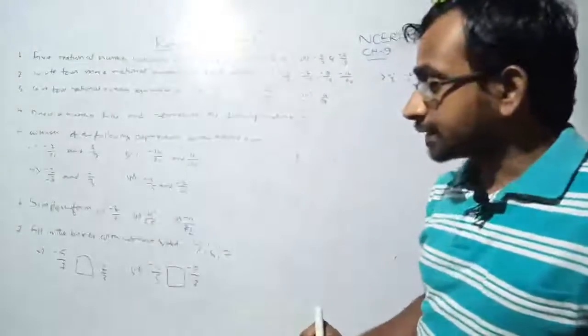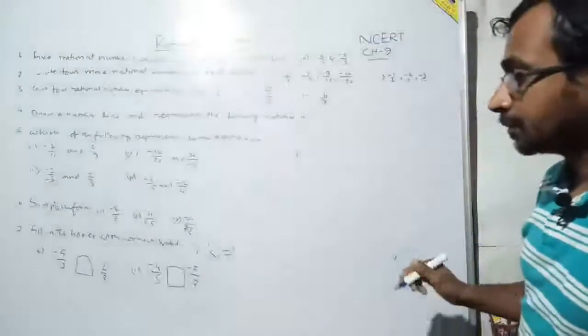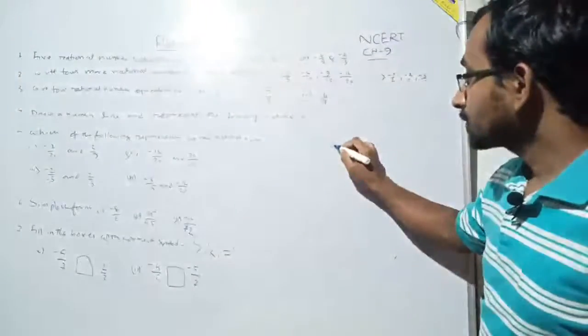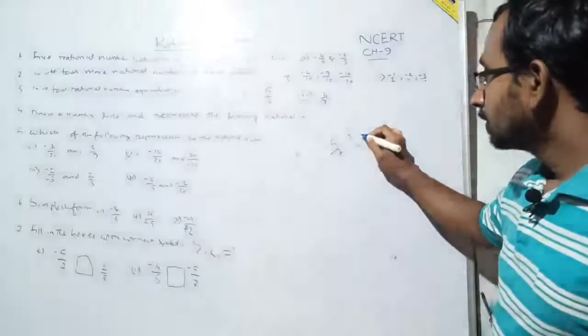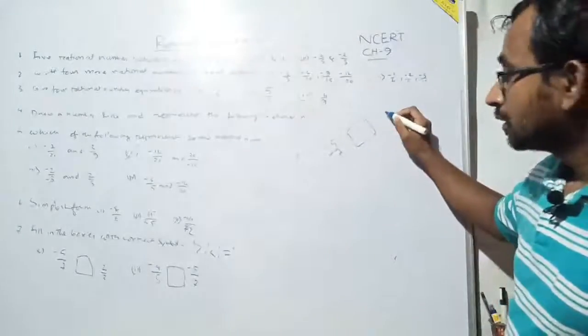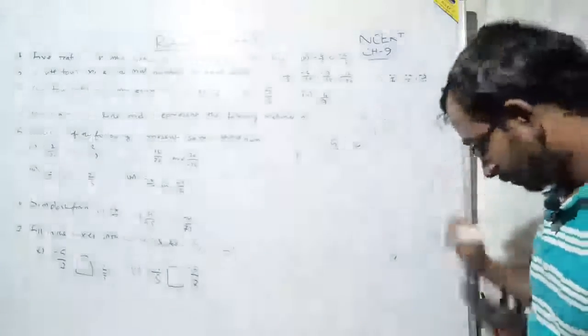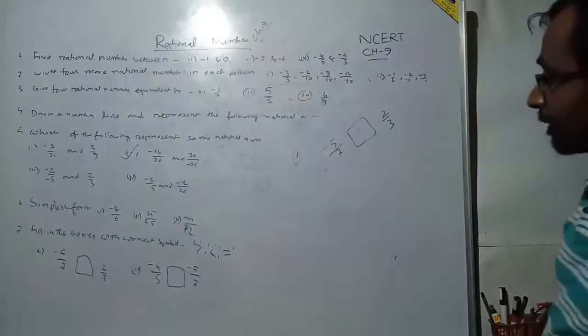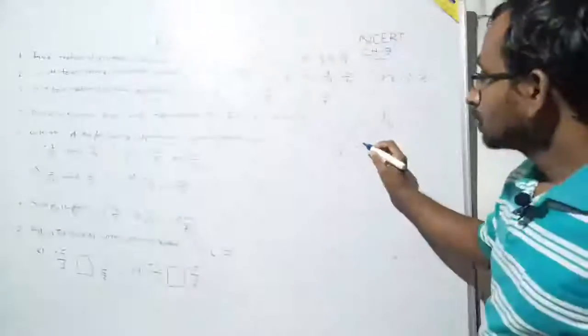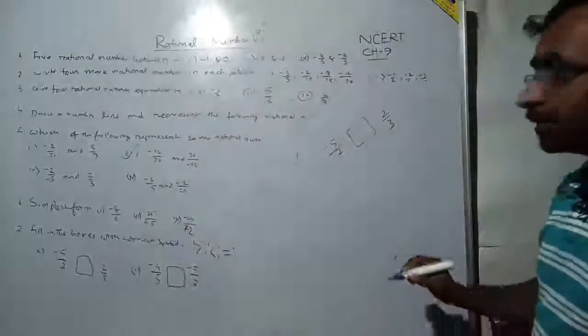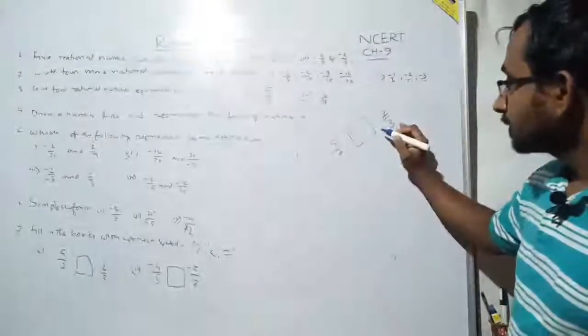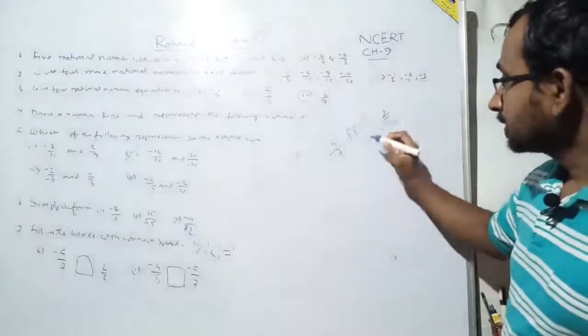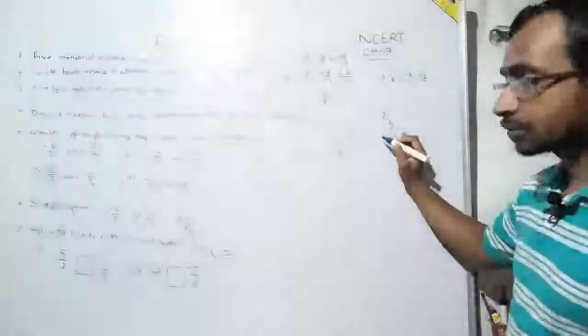So the question says: fill in the boxes with the correct symbol. Suppose it is minus 5 by 7, then the box, and then 2 by 3. So what symbol do we have to use here? Is it greater than, or less than, or equal to?